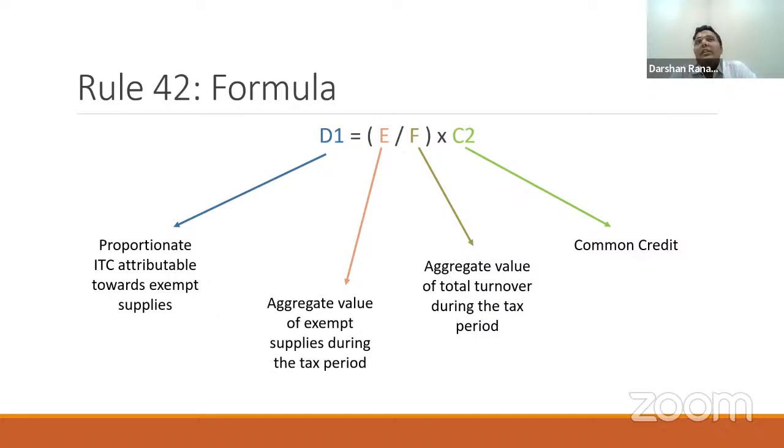So in short, we do a proportionate claim of ITC. We identify the proportionate ITC which is attributable to exempt supply, which is denoted by D1. Just repeating the steps: first, we took the total ITC, we subtracted the ITC which is specifically attributable to taxable, exempt and non-business. From this, we derived the common ITC. Thereafter, from this common ITC, we identified the credit which is attributable to exempt supply by doing a proportion of exempt to total turnover. This proportion is denoted by D1.